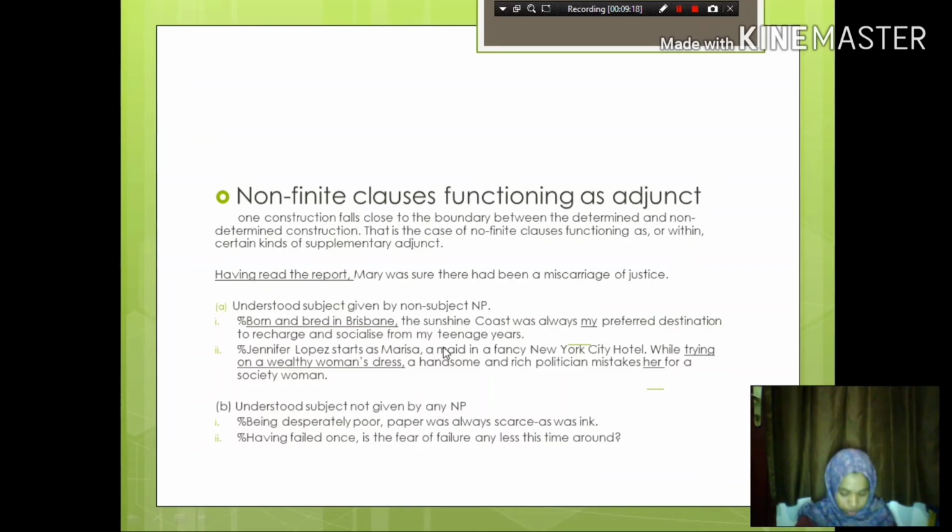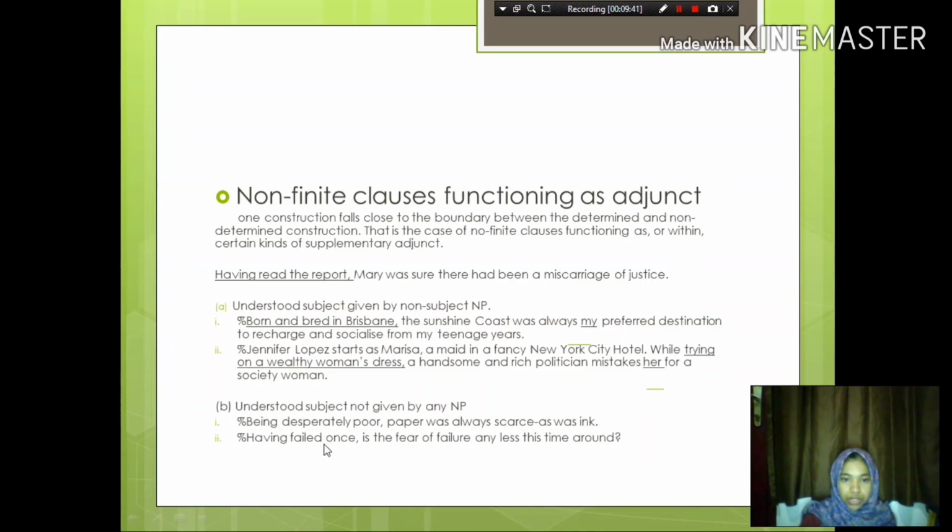We only arrive at the assumption that Marisa, referred to by the object pronoun her, was trying on the dress when we decide that this makes a more reasonable plot for the movie being described.